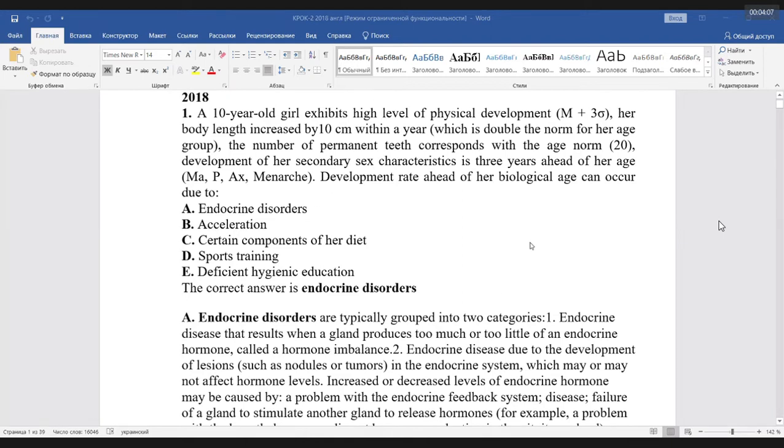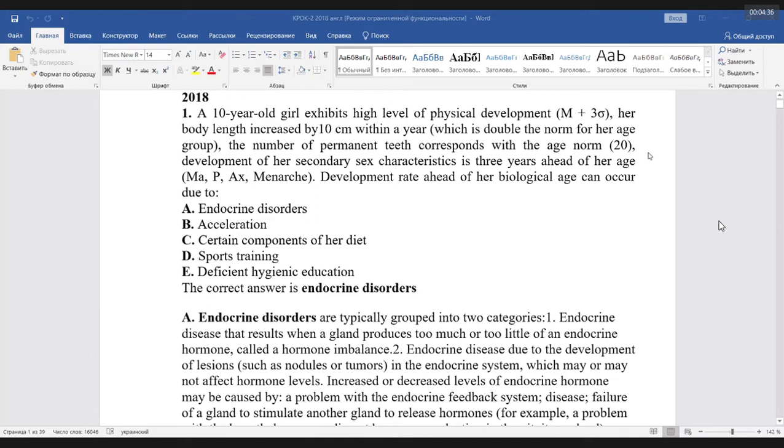Why is it endocrine disorders, guys? Why is it not, for example, acceleration? Acceleration also has no other changes, guys, but acceleration is only the height of the person, yes? But there is no development of the sexual organs, no growth of the os pubis.